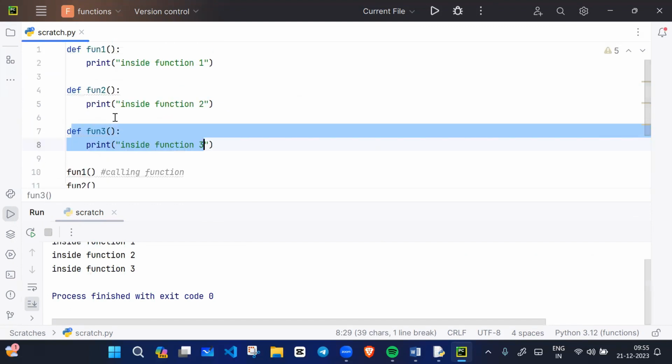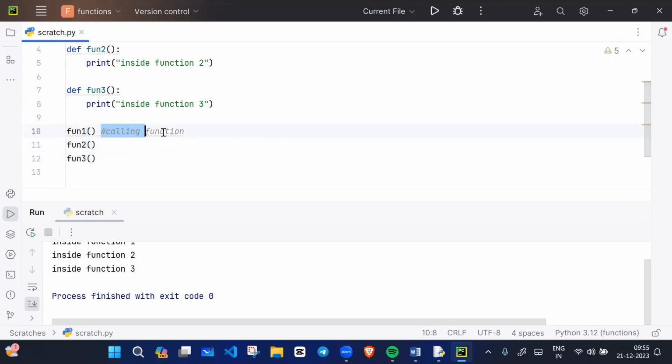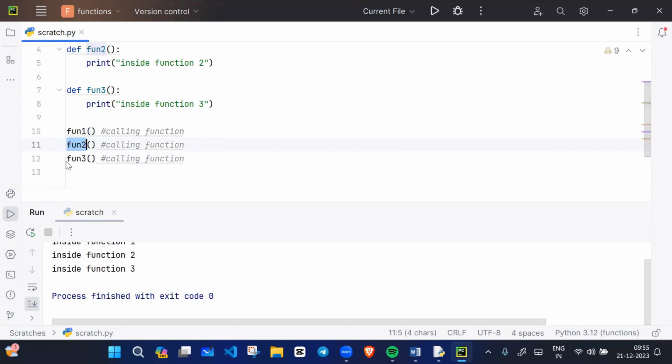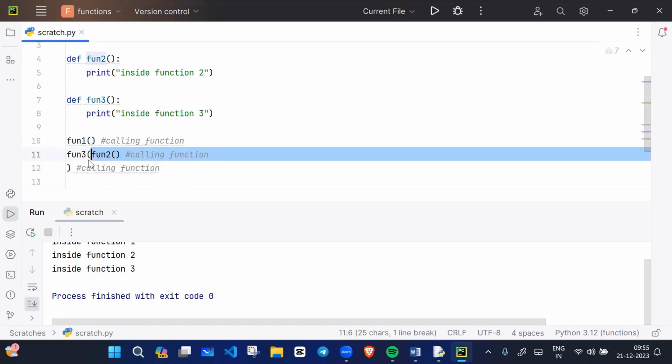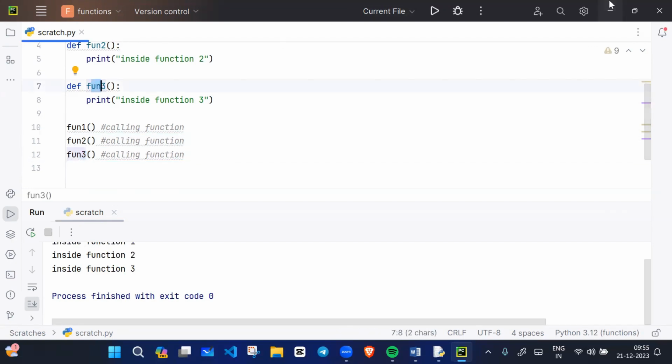Now how many total executable statements are there? Three. Total three executable statements are there. This is calling of the function, this is also calling of the function, and here is also calling of the function. When you are calling the function, make sure your function name and calling name are the same. Then only you can call. I hope you are understanding.